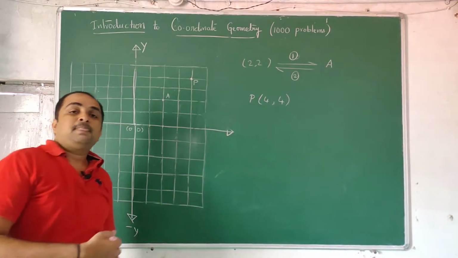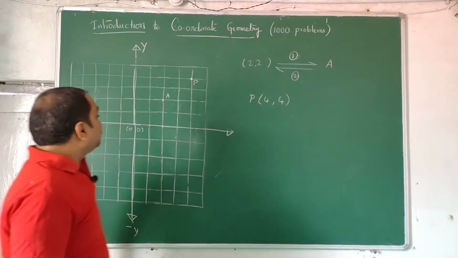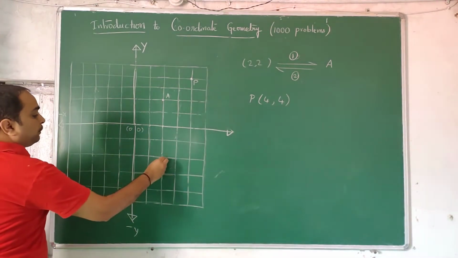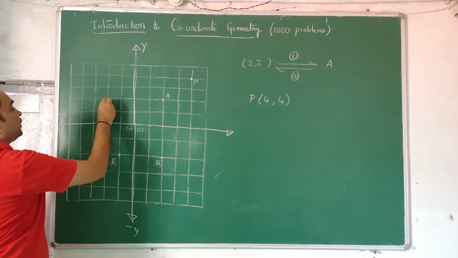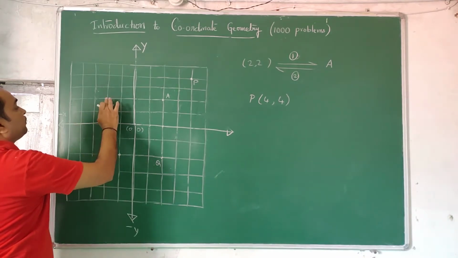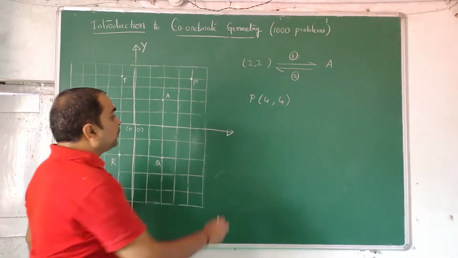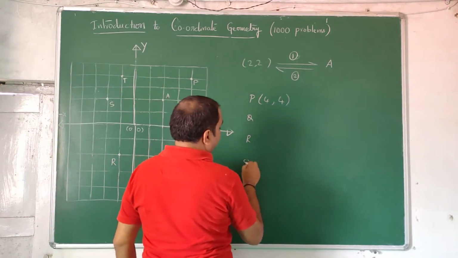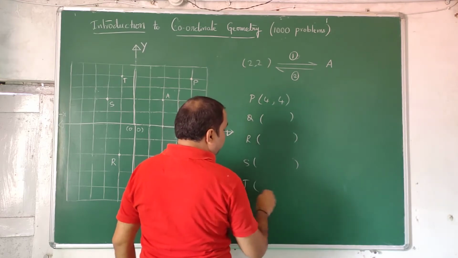Actually, they are not separable. Point is nothing but coordinate for us here. So the points P, Q, R, S, T. Now we have to write them. Q, R, S, T. Shall we try in all the quadrants possible?